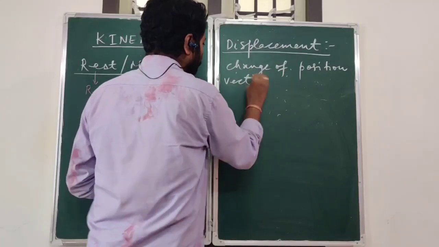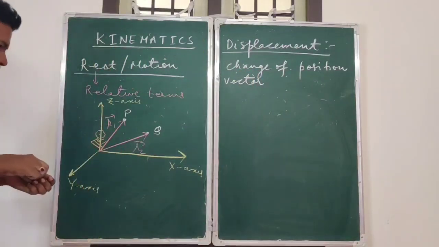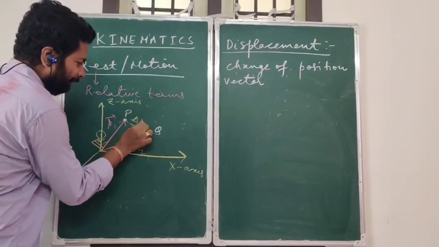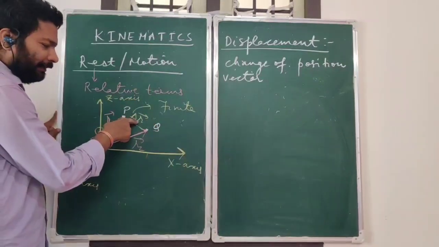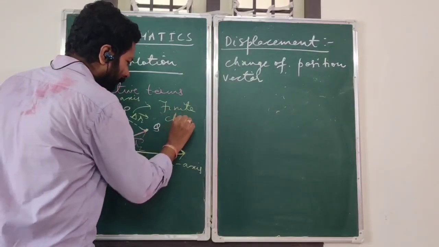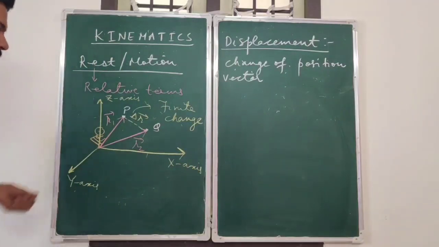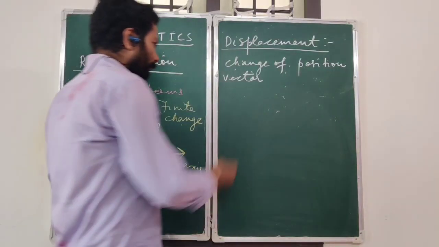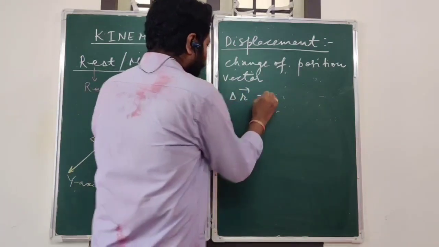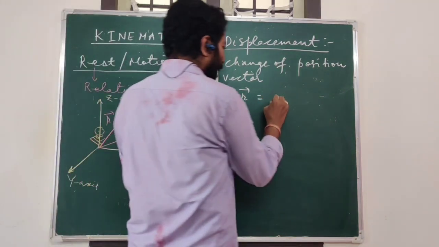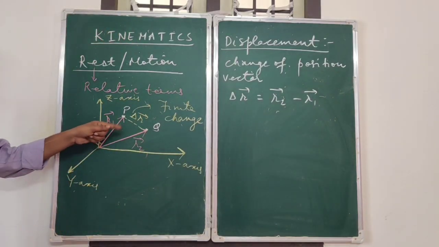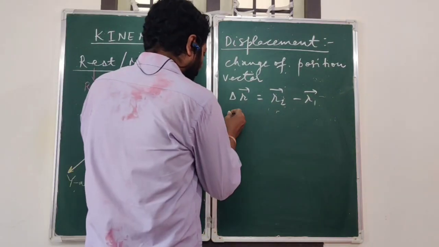Now, change in the position vector we can represent by delta r vector. Delta is a symbol which represents finite change. Finite change means the change which you can actually measure. So what will be delta r vector? We can write delta r vector, which is change in position vector, as equal to r2 vector minus r1 vector. And magnitude of this